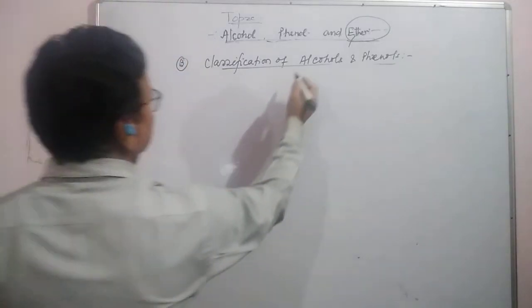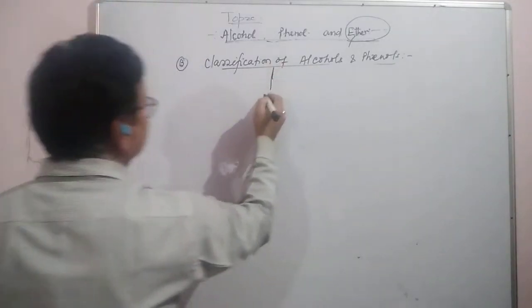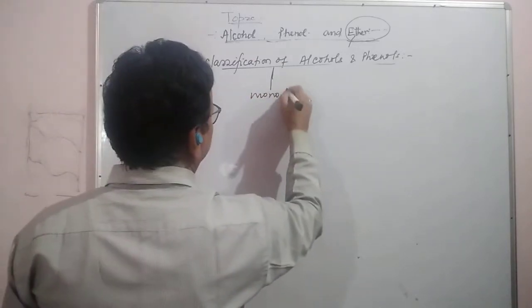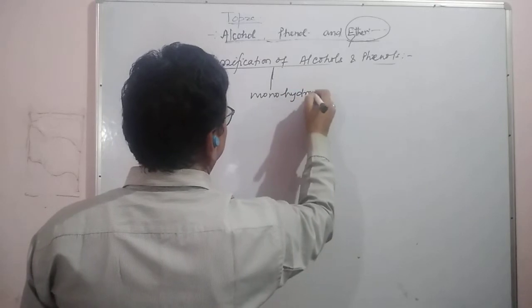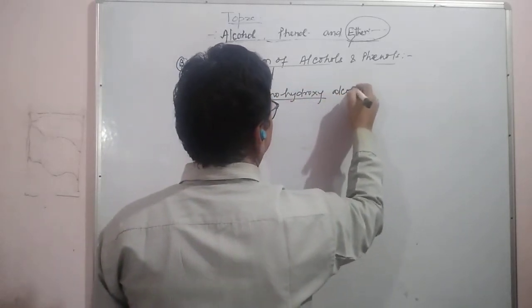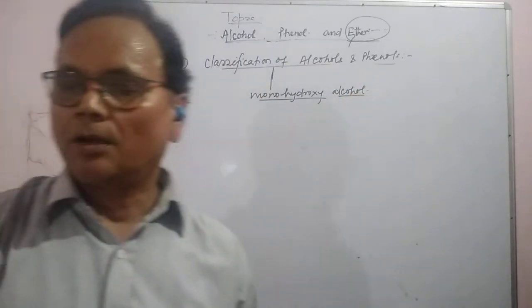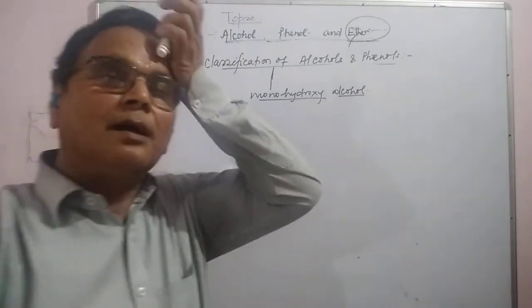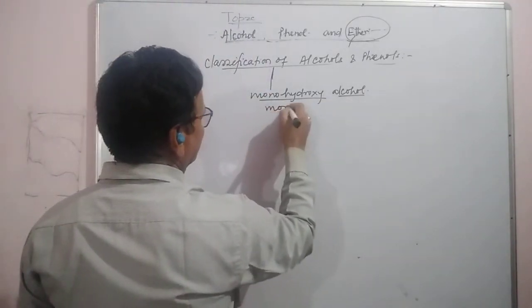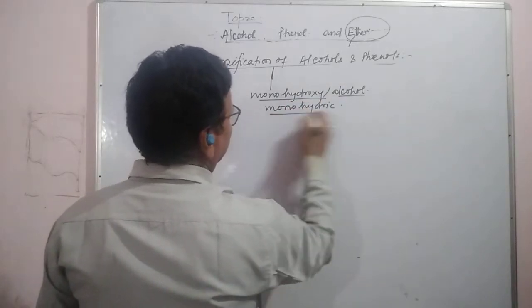Classification of alcohols and phenols. First, monohydroxy alcohol or monohydric alcohol.